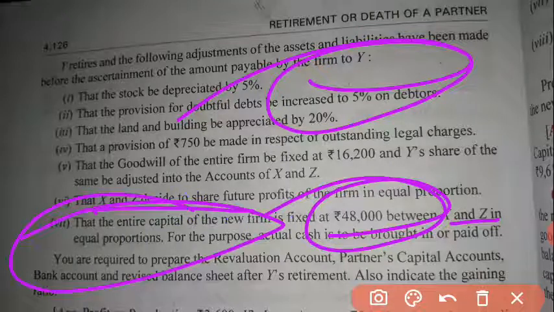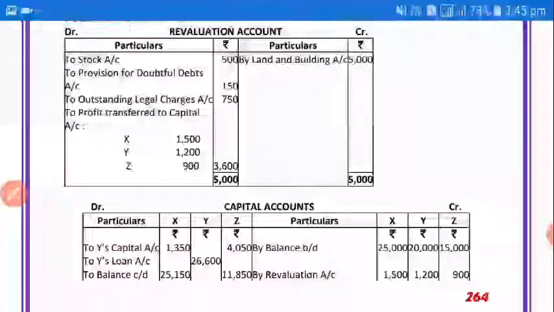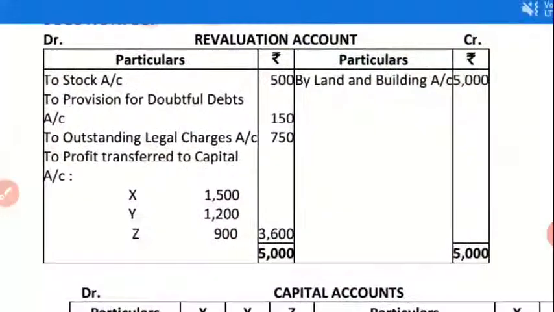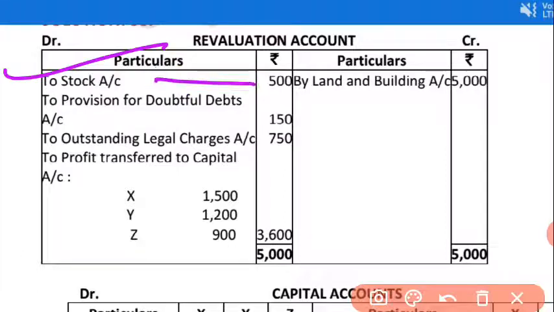Let's see. First of all, we have to prepare the revaluation account. Here I have prepared a revaluation account. As I stated in the explanation, depreciation of stock is 5%, so that will be 500. Here I have written 500.